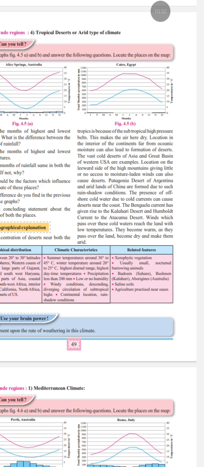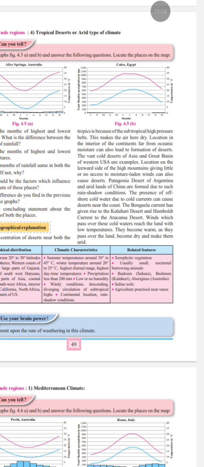But deserts can also develop because of other factors. For example, a place may be located far from oceanic moisture in the interior of a continent, or it may lie on the leeward side of high mountains where very little moisture reaches. Cold ocean currents can also contribute to the formation of coastal deserts. For example, the Benguela current is associated with the Kalahari Desert, while the Humboldt current is associated with the Atacama Desert.